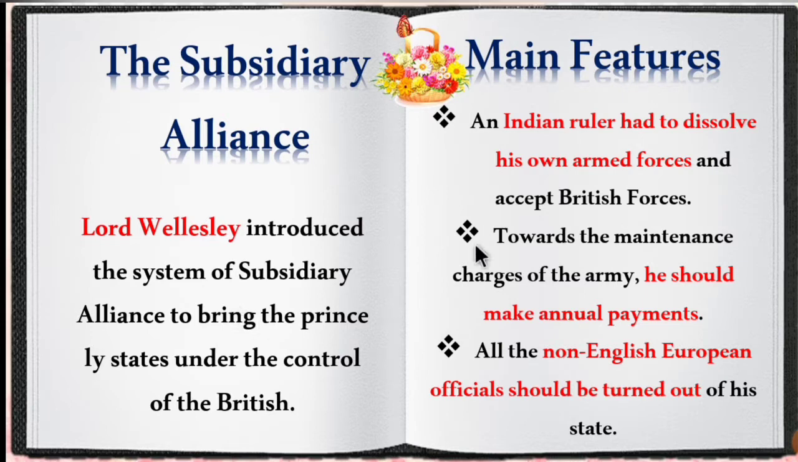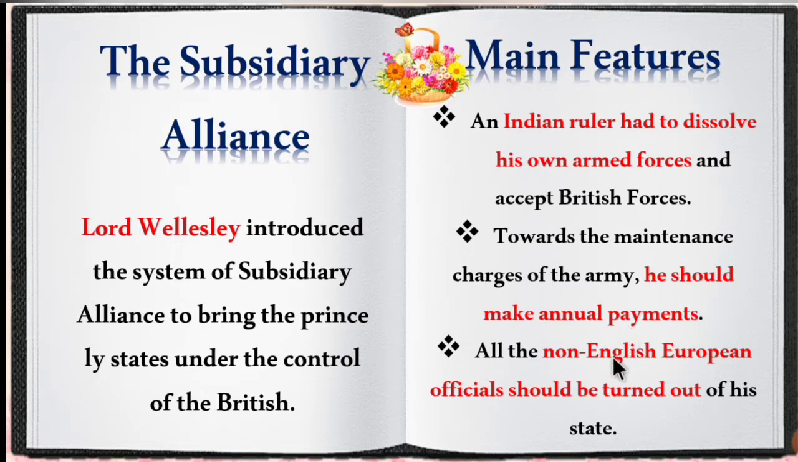What are the main features of this alliance? An Indian ruler had to dissolve his own armed forces and accept the British force. So the Indian rulers had to give up their own army and recruit British officers in their army. The second point is, towards the maintenance charges of the army, he should make annual payments to the British.